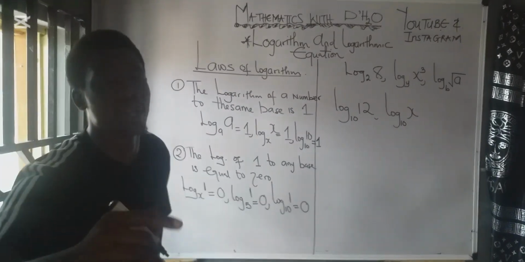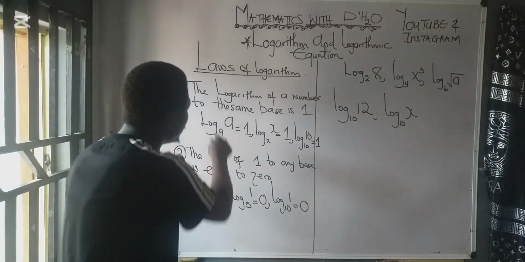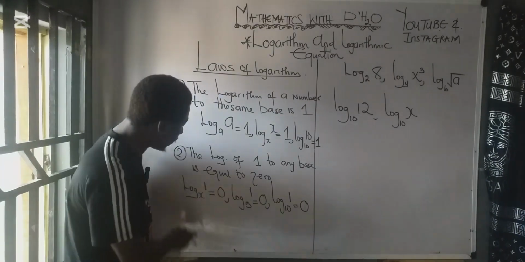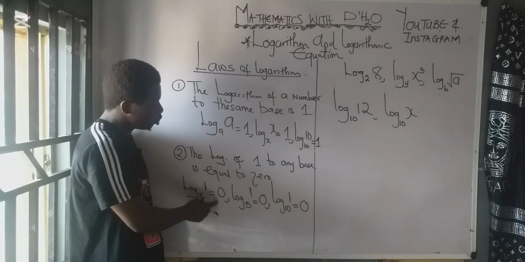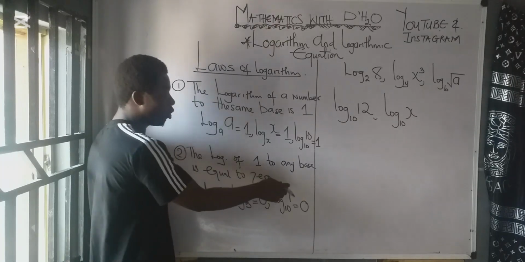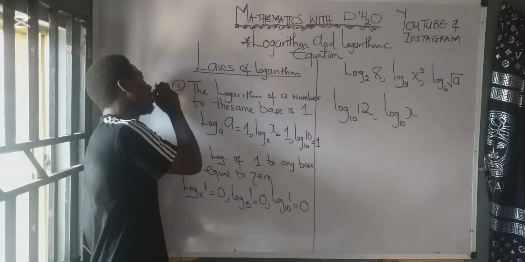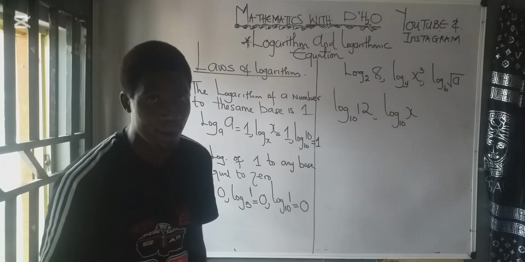So the first one says the logarithm of a number to the same base is equal to 1. But the second one says the logarithm of 1, no matter the base, the answer is 0. So log 1 base 5 is 0. Log 1 base 10 is 0. So this one is the first law of logarithm. This one is the second law of logarithm. And I hope you understand the laws I discussed now.